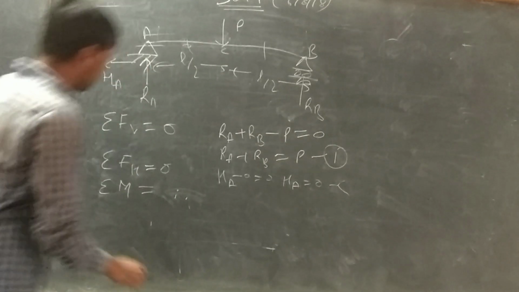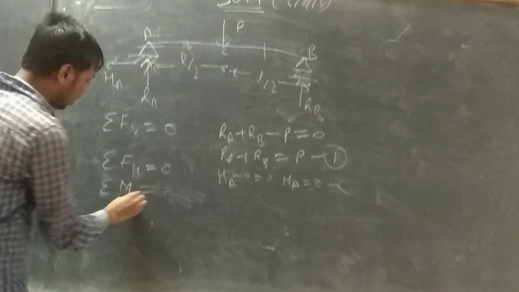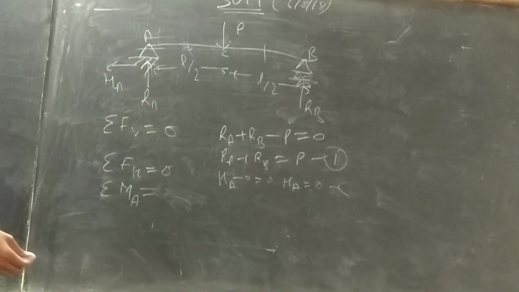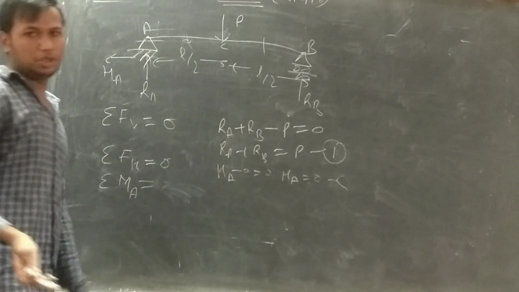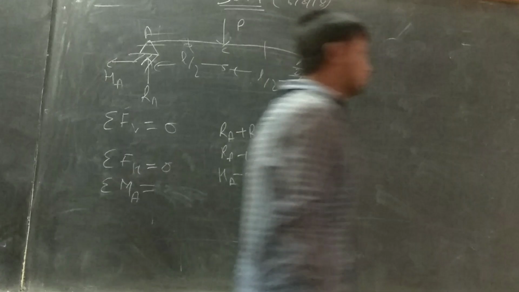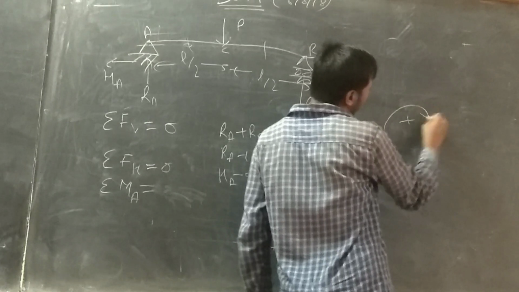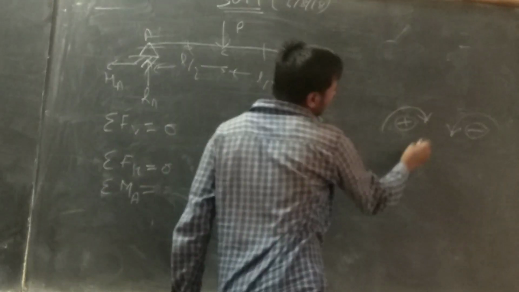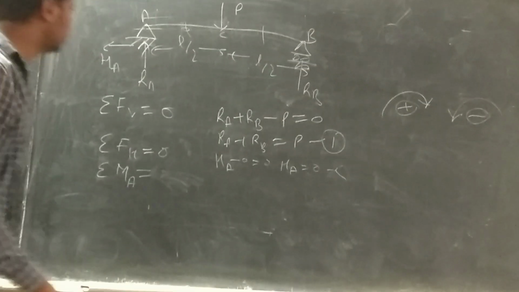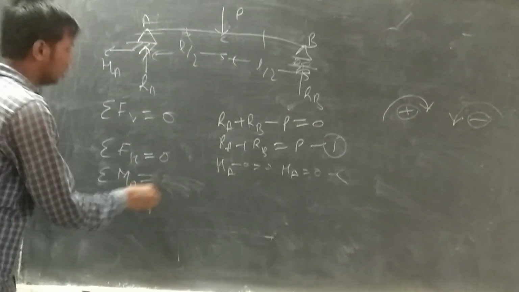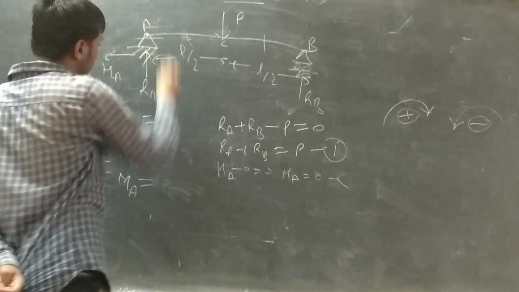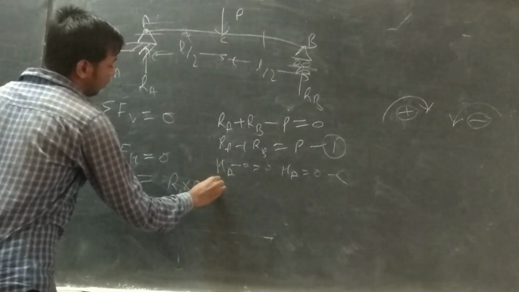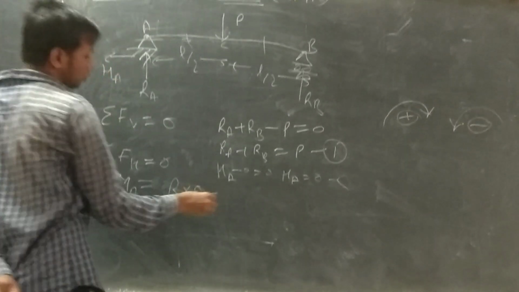The summation of moments is 0. I will take moment about point A as 0. The moment direction is also important. You can take any direction: clockwise positive and anti-clockwise negative. If you take one direction positive, then the opposite direction must be negative. If clockwise is positive, then RA times its perpendicular distance from point A is 0.